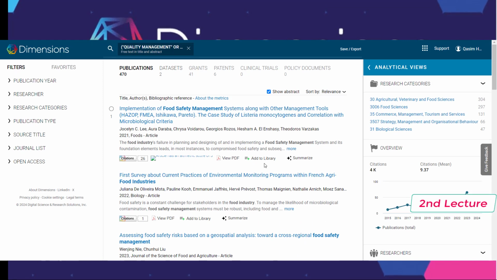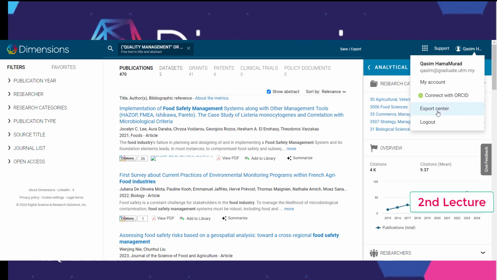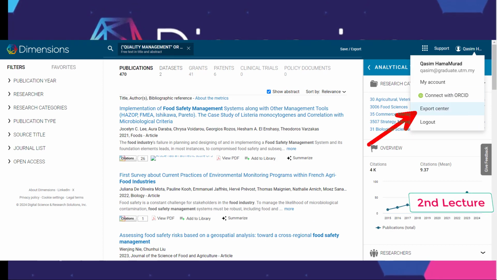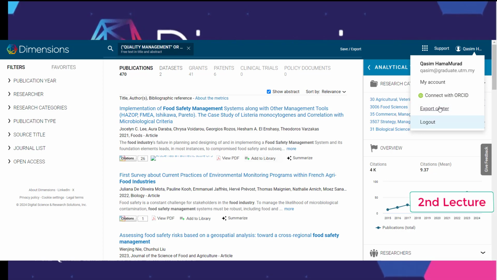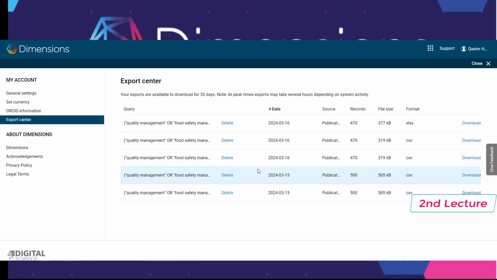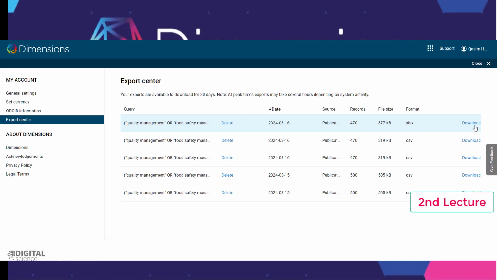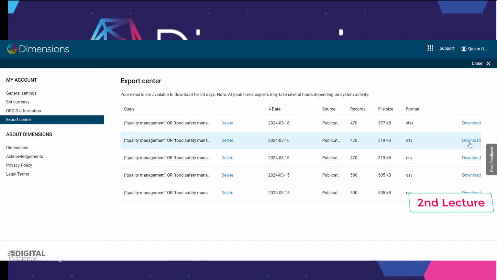It's very important: you go to your account, go to the export center. From the export center you can find what you downloaded. For me, I need these 470 articles downloaded, as Excel or as a CSV file.